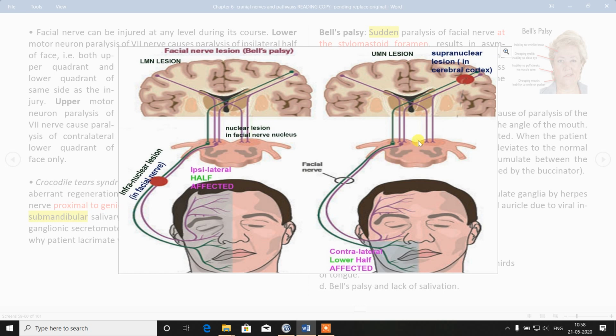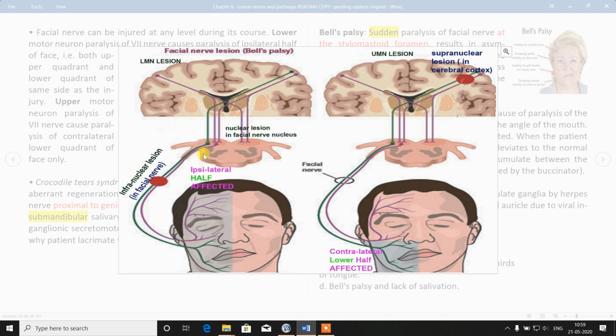So here there is the motor nucleus of facial nerve. The upper part of this motor nucleus receives both ipsilateral and contralateral fibers, that is from the same side and from the opposite side. So it is supplying both sides of the face, upper and lower half of the face.